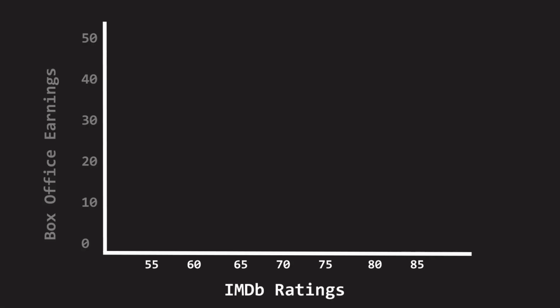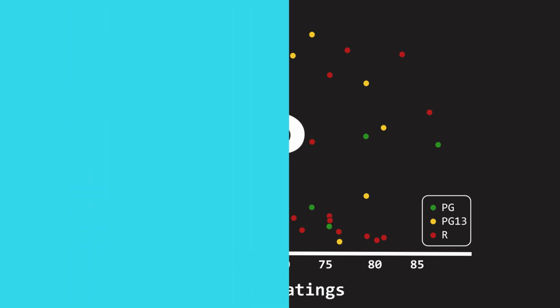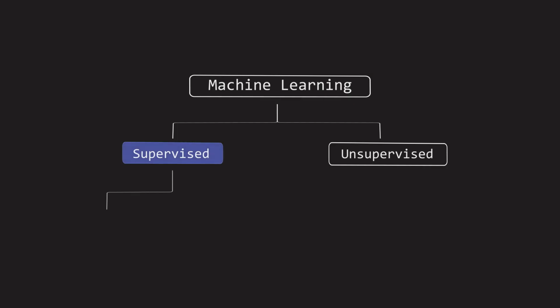The IMDb ratings will be on the x-axis, while the box office earnings will be on the y-axis. In order to better visualize this dataset, we'll color the PG movies green, the PG-13 movies orange, and the R movies red. As we can see, it's almost impossible to separate the movies into their MPAA ratings using simple decision boundaries. Enter k-nearest neighbors.